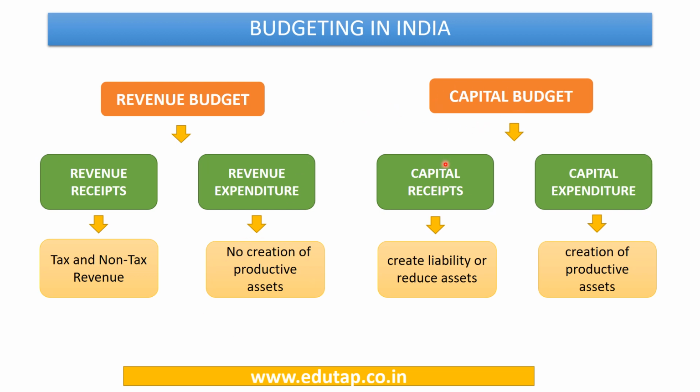And on the capital side, we have capital receipts, and these are the receipts which create a liability or reduce any asset. For example, if you disinvest your money in the public sector undertakings, then this reduces the assets of the government, and this will be a capital receipt. And similarly, if you obtain a loan, then again this is going to be a capital receipt. And in case of a capital expenditure, they result in creation of a productive asset or they reduce any liability. For example, if you have spent money on building infrastructure, etc., then this is going to be your capital expenditure.